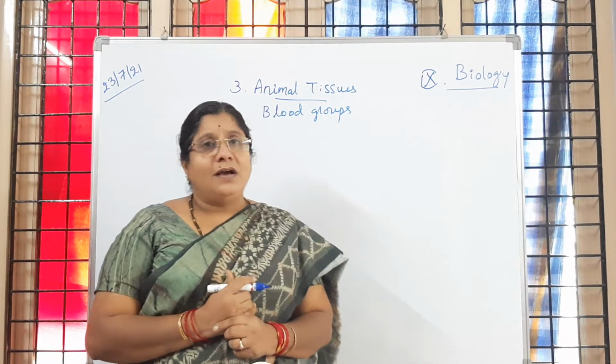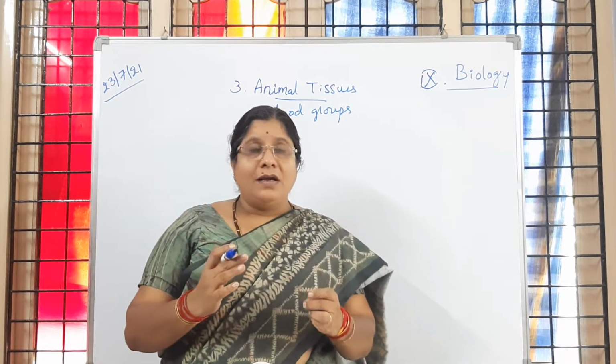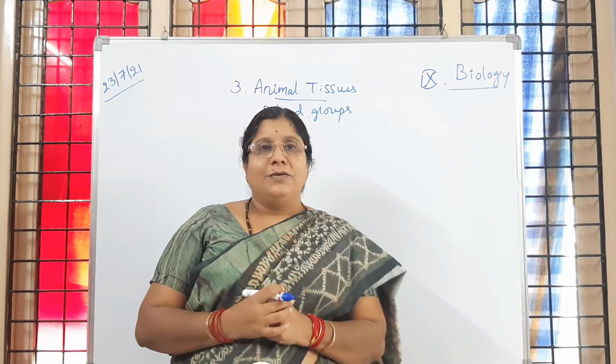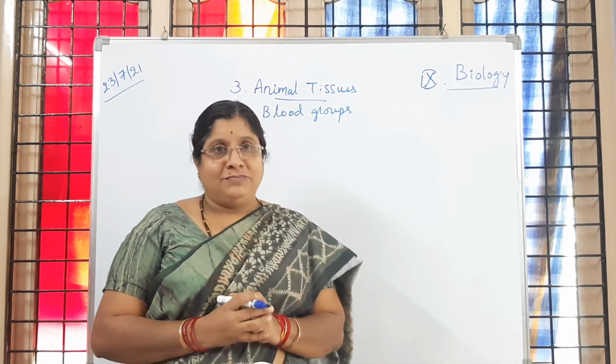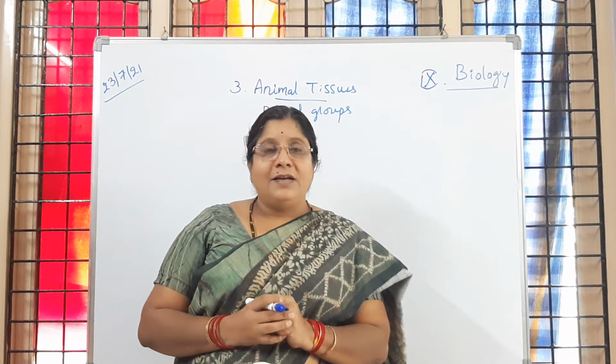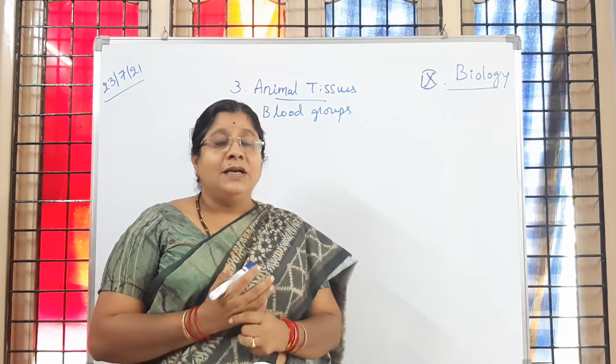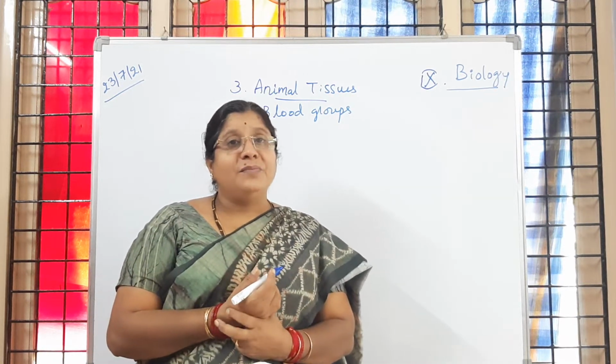Okay. So in your family, if you observe, even if we are one family, we are not blood related. If I say, you will be shocked. Why is it like that? Because if we go for a blood test, or if you ask your parents, you have different blood groups.